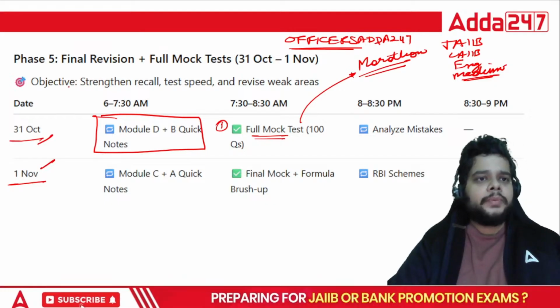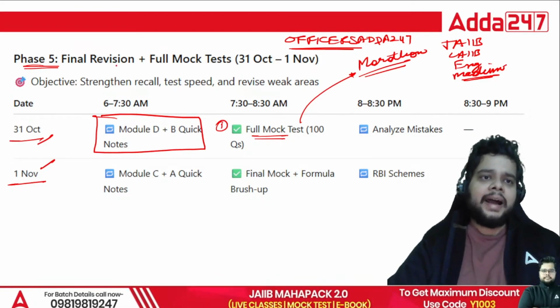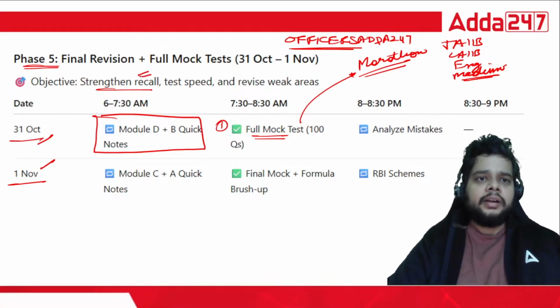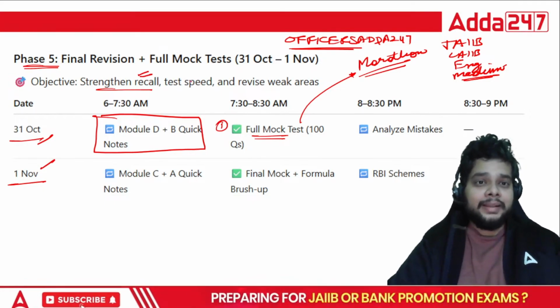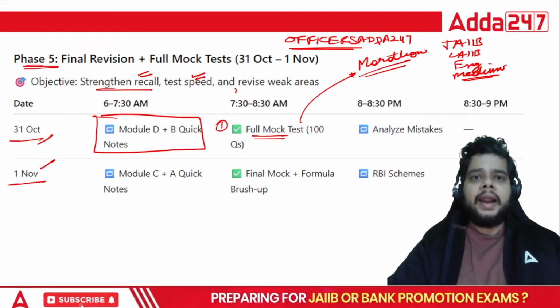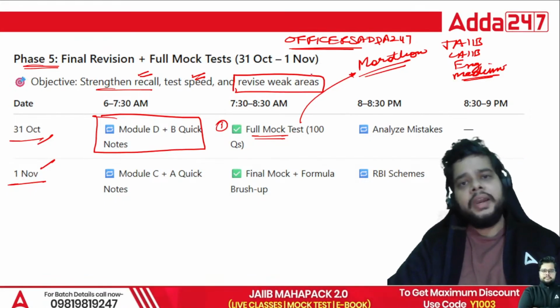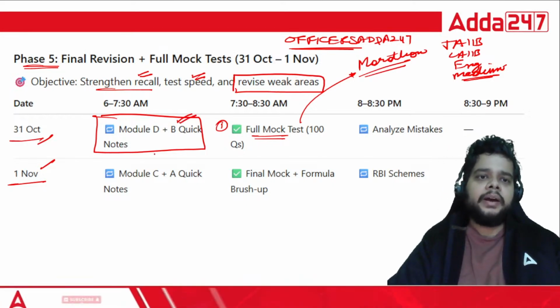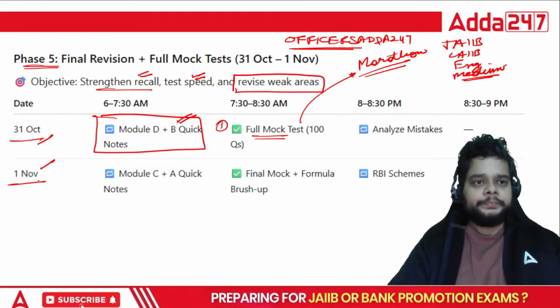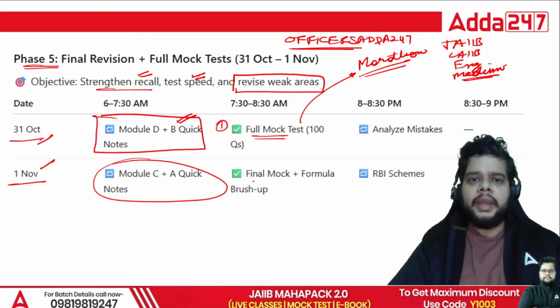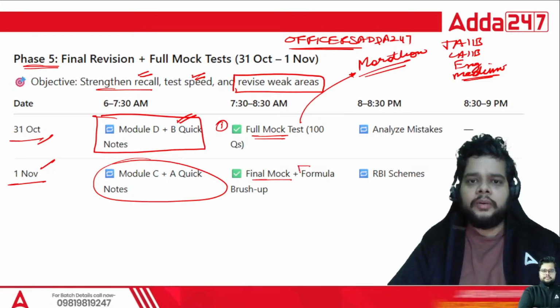So the objective of the fifth phase, the last week or the last 2 days, will be to strengthen the recall. Fine, how you will be reproducing in the examination, test your speed, and revise the weak areas. Now a full-fledged revision should not be there, only revise your weak areas from the quick notes. Then 1st November, Module C plus Module A, final mock plus formula brush up.